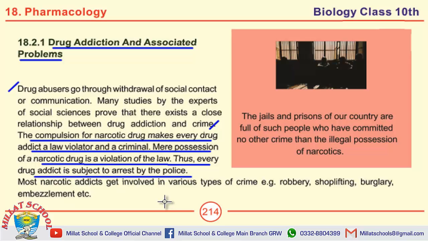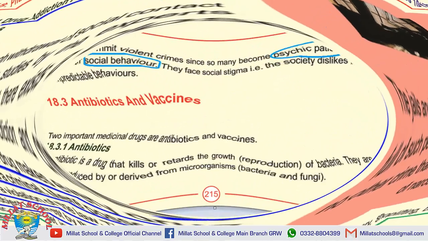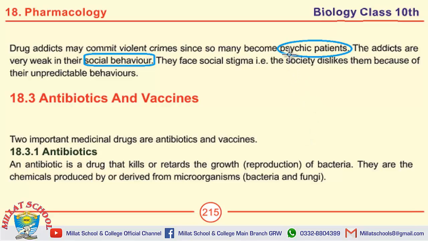Next heading is involvement in crime. Most narcotic addicts get involved in various types of crimes, for example, robbery, shoplifting, burglary, embezzlement, etc. Next heading is psychic patients. Drug addicts may commit violent crimes since so many become psychic patients.